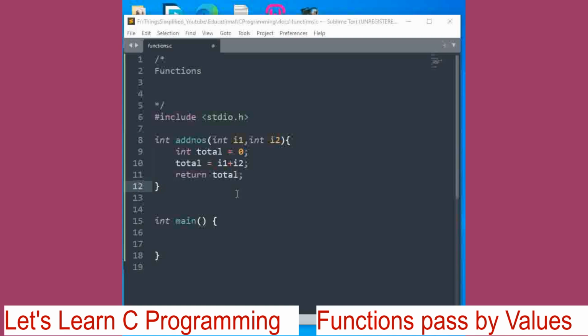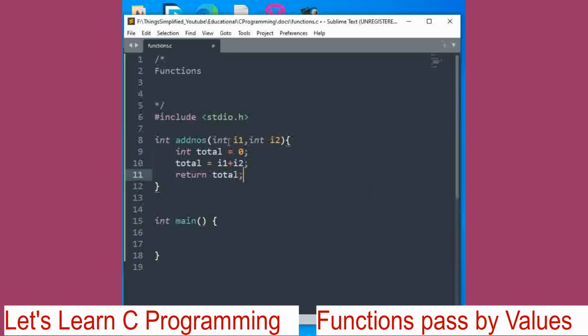In C, function parameters, also known as arguments, I1 and I2, are the values you pass into a function. So I1 and I2 will contain values. They are defined in the parentheses following the function name. After the function name, open the bracket and define all the parameters, all the arguments. We call these arguments also.